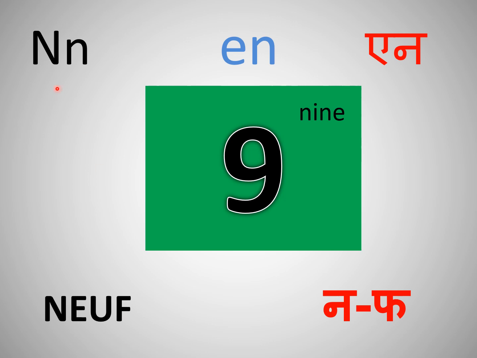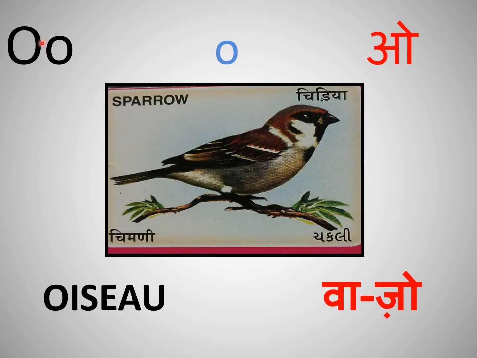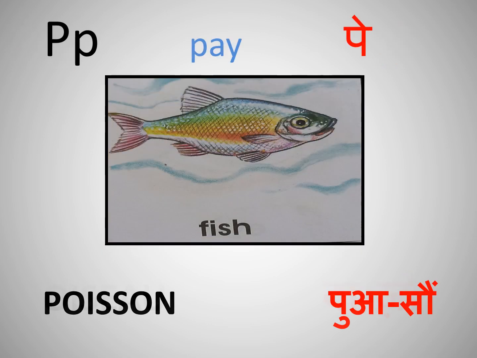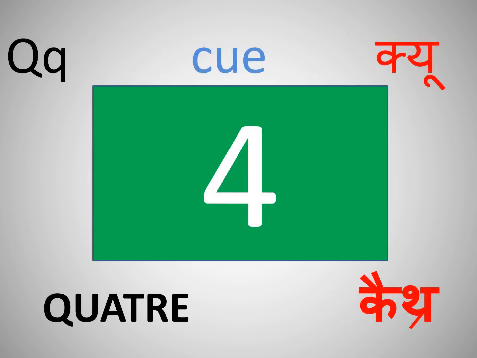O, O as in oiseau. P, now P is pronounced as P. So P as in poisson. Q, Q as in quatre.